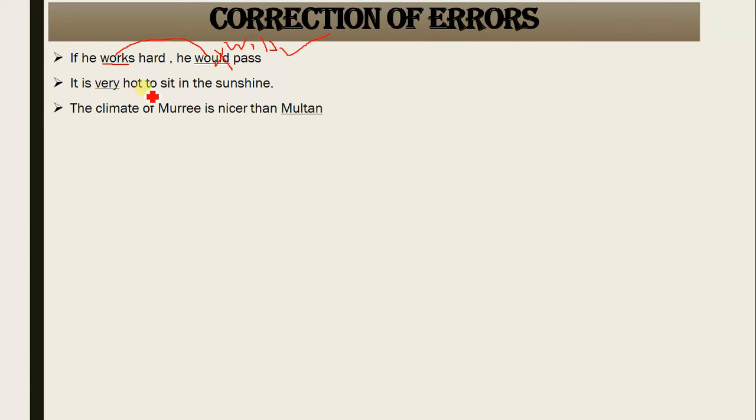It is very hot to sit in the sunshine. So for the rule that very is used with the first degree of adjective, that is correct. So what is wrong here? Look here, it is very hot to sit in the sunshine. If this kind of structure is given, for example, if I say it is dash hot, it is dash cold to go outside, so to mention it is, this very is wrong here.